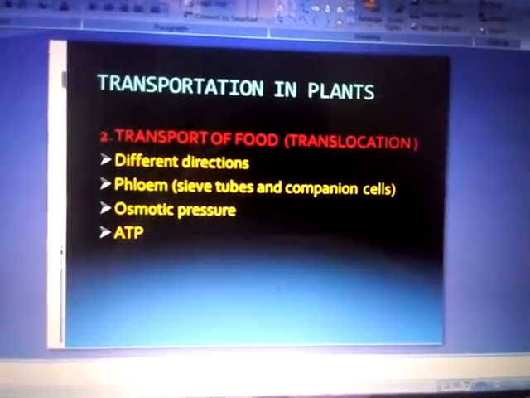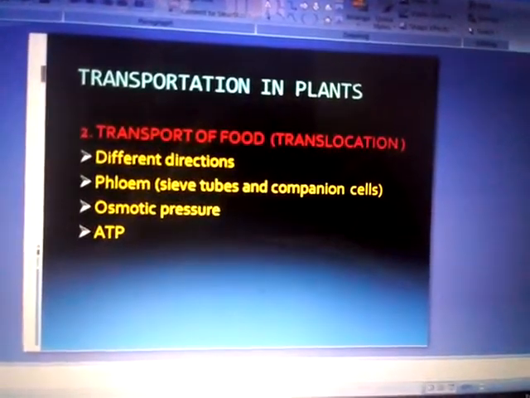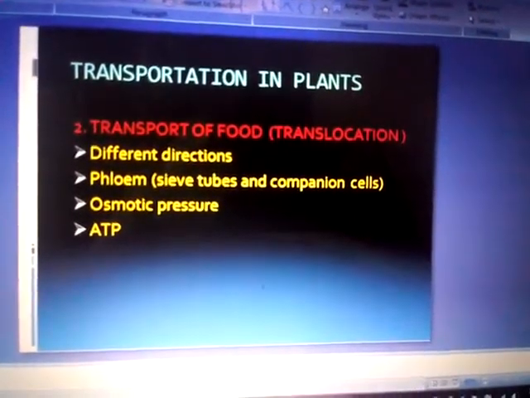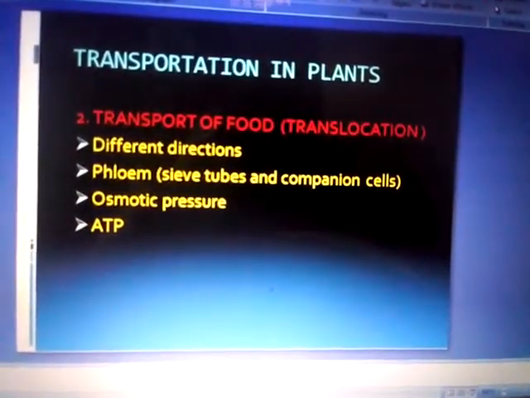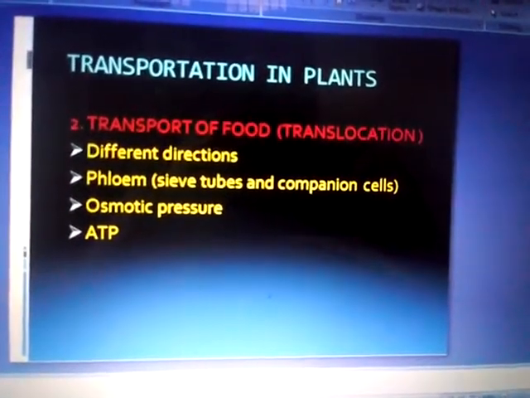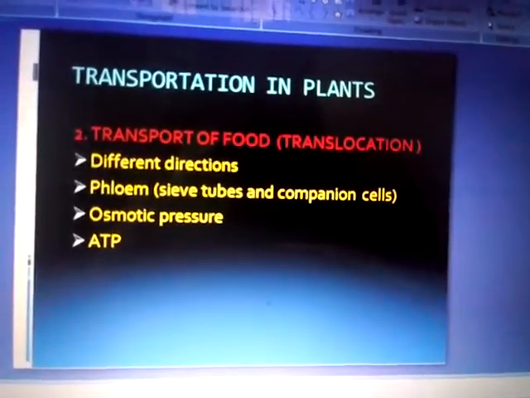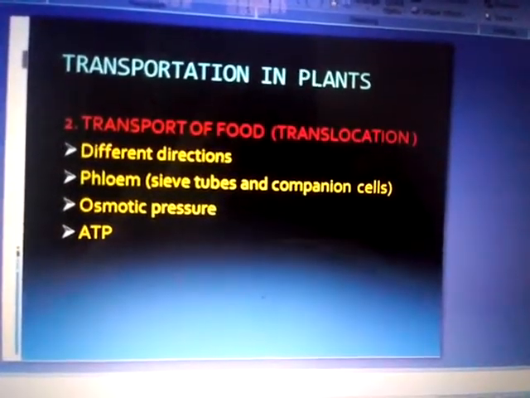From the leaves, the food has to be transported in different directions of the plant body. So it needs more energy. Here it uses ATP as an energy source and also osmotic pressure, which helps the transport of food material in the body.